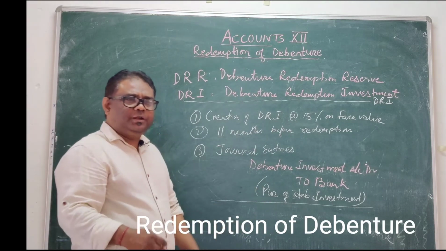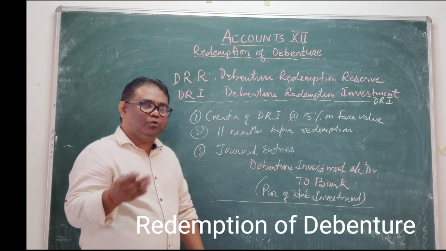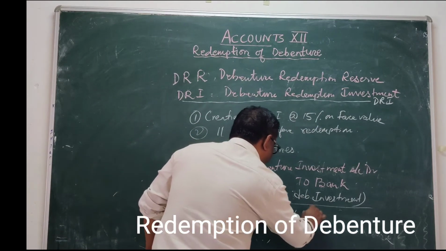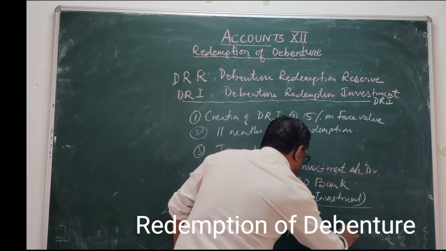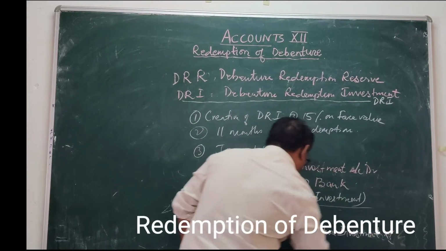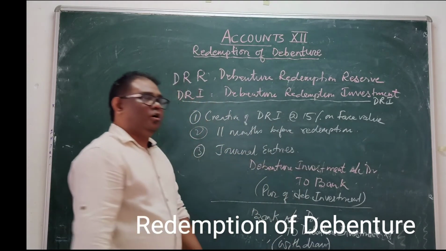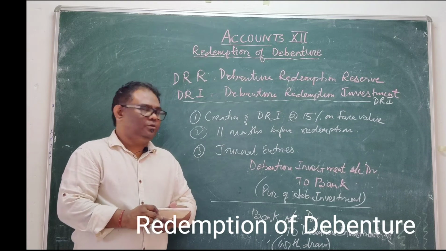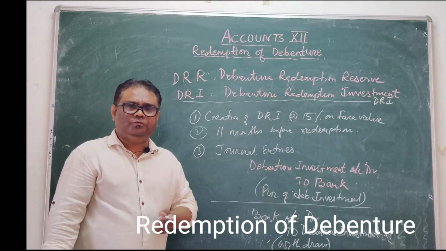Afterwards, you have to repay the debenture holders. So further, you have to withdraw. On withdrawal, bank account is debited to debenture investment. This is withdrawal for repayment. So now, this is from the accounting point of view.